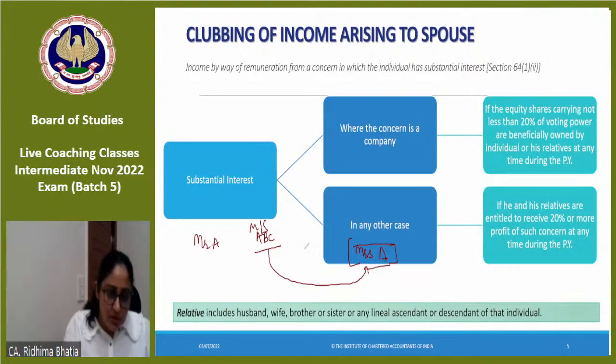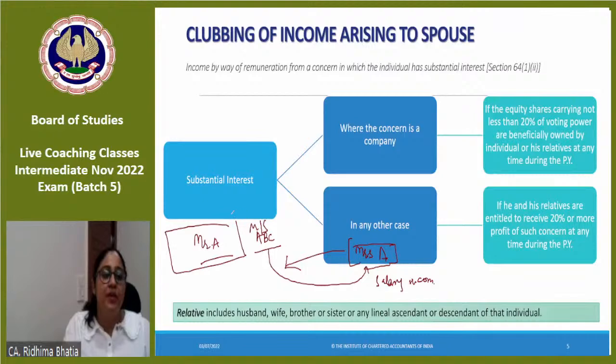Mrs. A is nowhere working as a full-time employee, or Mrs. A does not have the skill for which she is getting paid. So whatever salary income Mrs. A would be getting would be taxed in the hands of, or clubbed in the hands of, Mr. A. Simple.